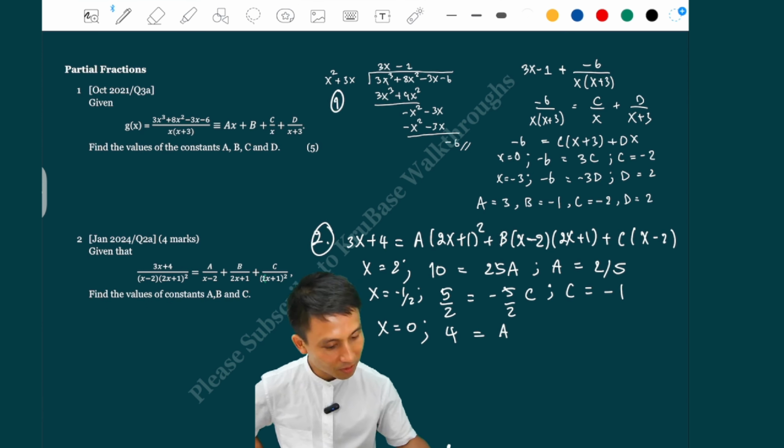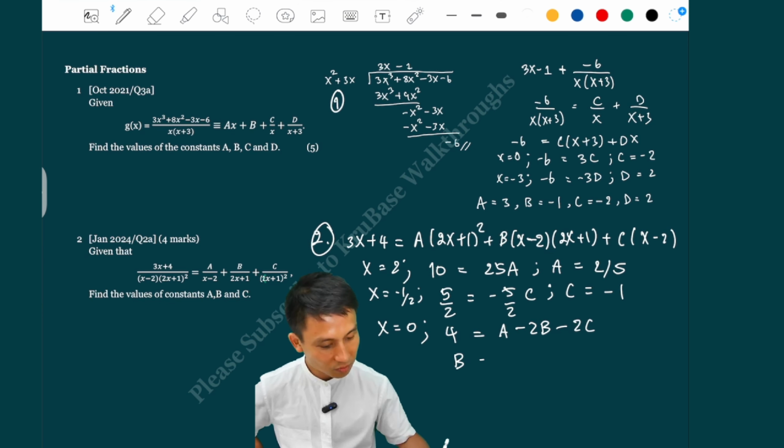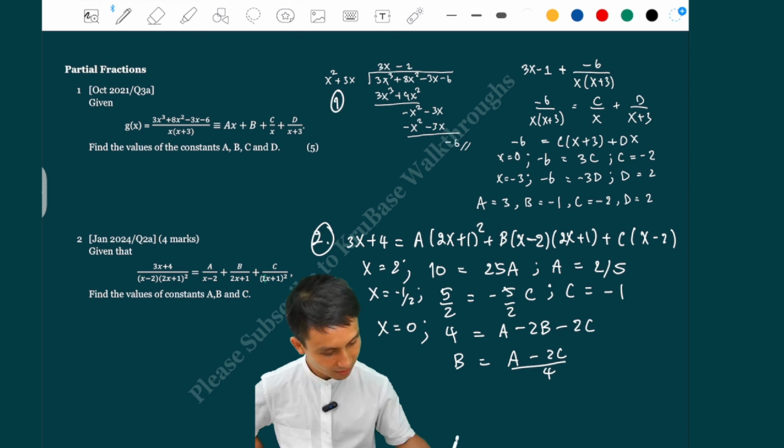So that's minus 2 times 1 is minus 2b, right? And then minus 2c. So we need the b here, so b would just be equal to a minus 2c over 4, just moving the things there. Oh no, not over 4, over 2.